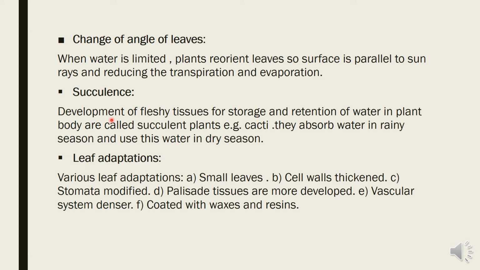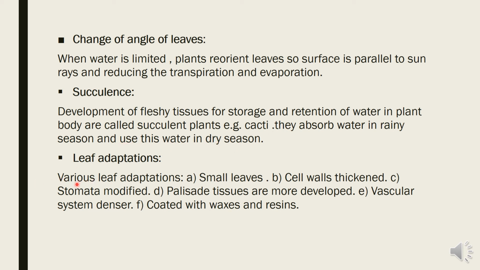Fleshy tissues are developed in the plant for the storage and retention of water, and plants in which such fleshy tissues develop for the storage of water are called succulent plants. For example, cactus. They absorb water in the rainy season and use it in the dry season.